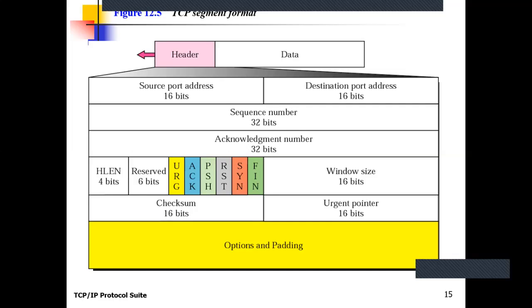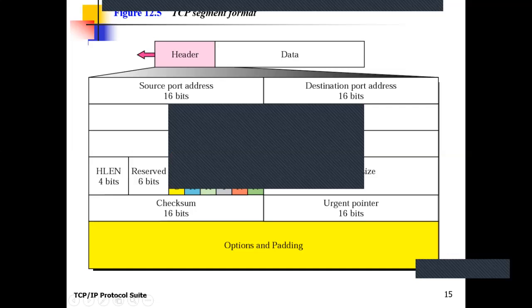If the segment contains the urgent data, it sets this.